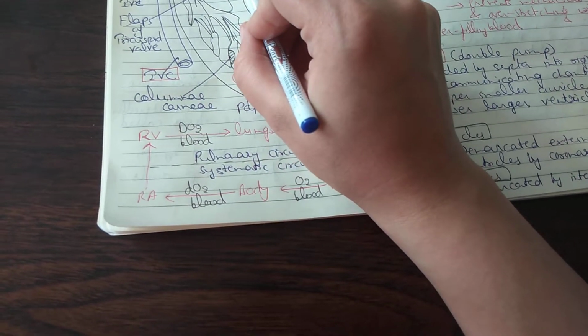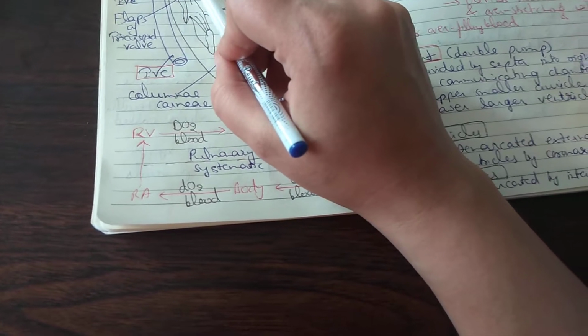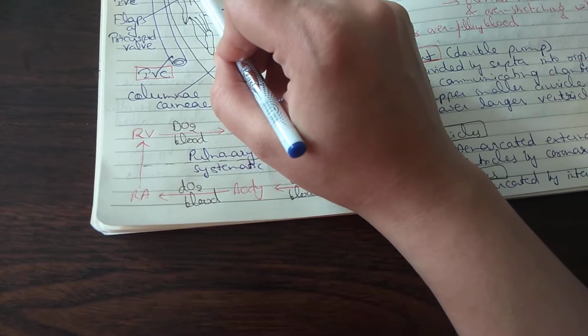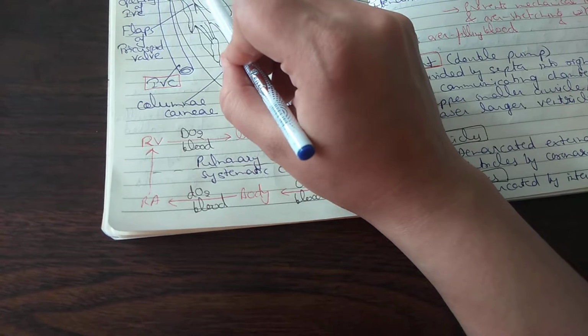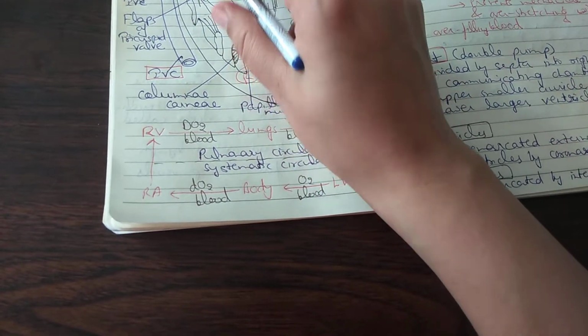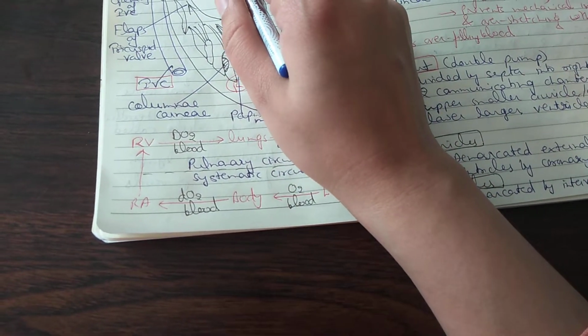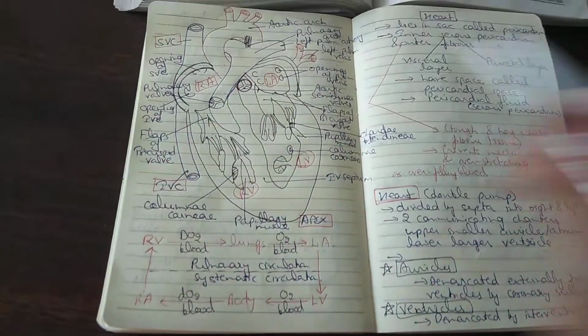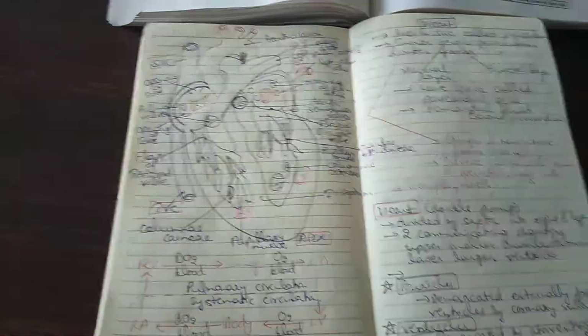As in the pulmonary arch, its base also has the semilunar valve or SL valve. It supplies the blood to all parts of the body except the lungs.